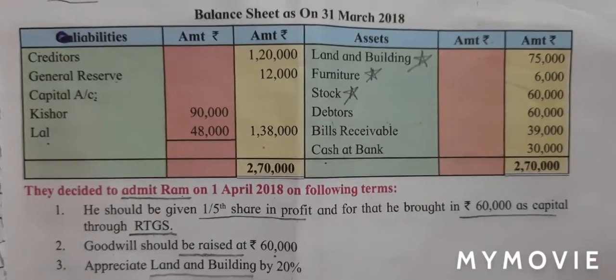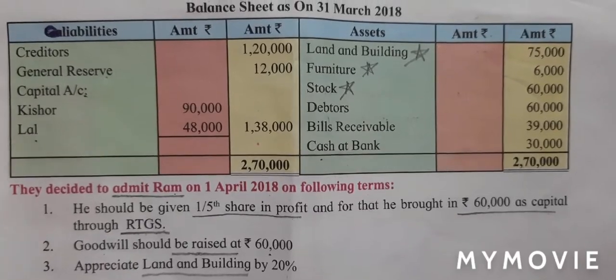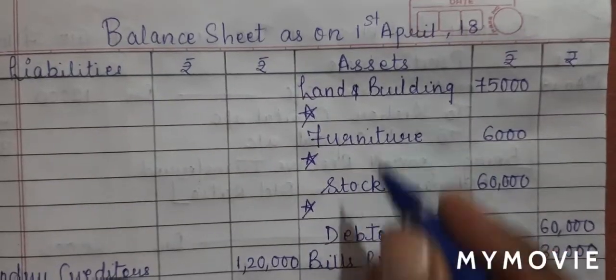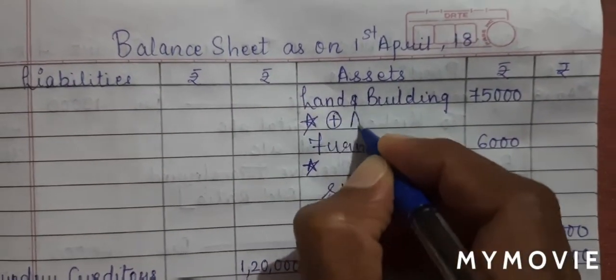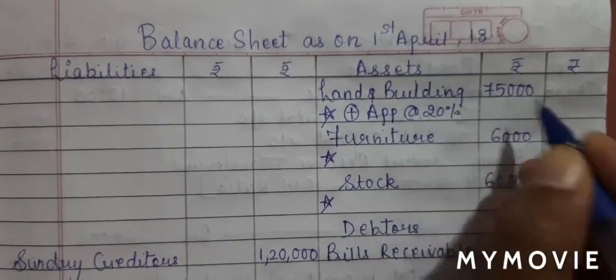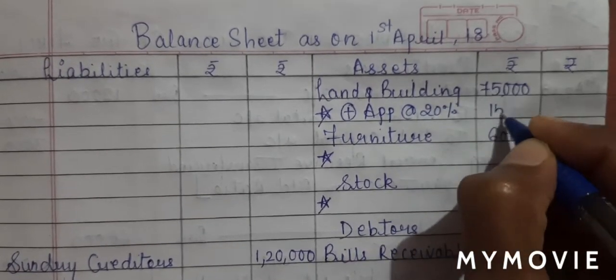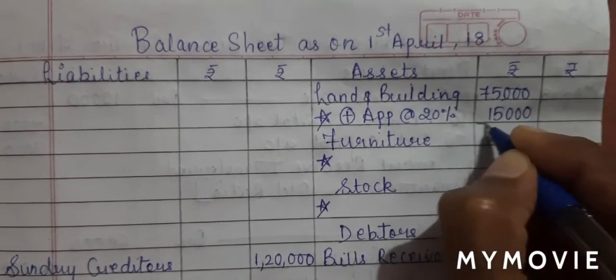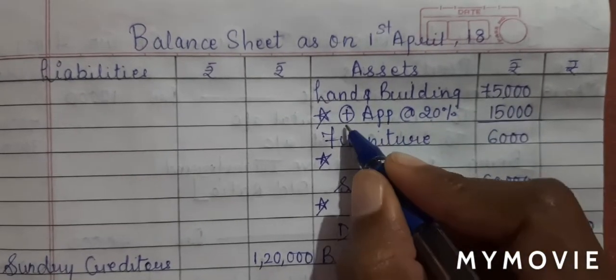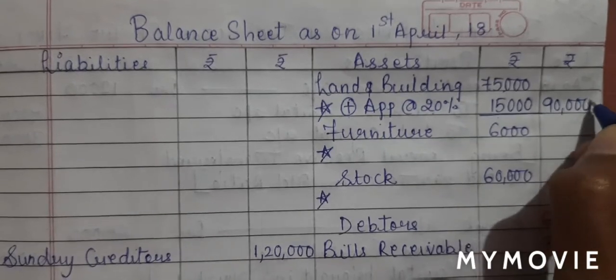Adjustment number 3. Appreciate land and building by 20%. So let's do the appreciation. So I'll say add appreciation at the rate of 20%. So 75,000, 20% will be 15,000. So 75,000 plus 15,000, I'll get 90,000 in the outer column.